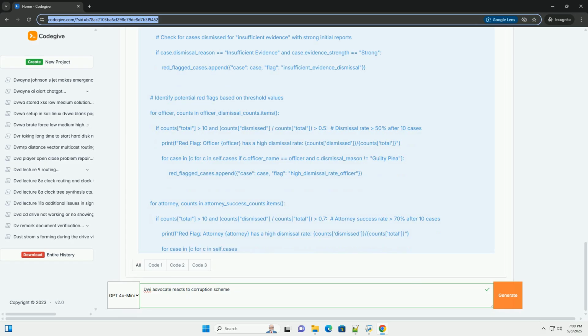Data input: the example uses hard-coded data. A real system would need a robust data input mechanism, for example a database, a CSV import function, or a web-based interface. User interface: the code is command line based. A graphical user interface, GUI, would make the system more user-friendly. Security: a real system would need to be secured to protect sensitive data. Integration: integrate with court record systems for real-time data access, if legally permissible.